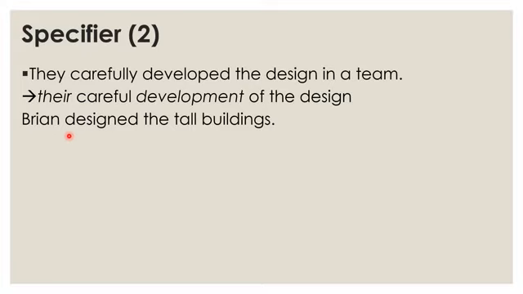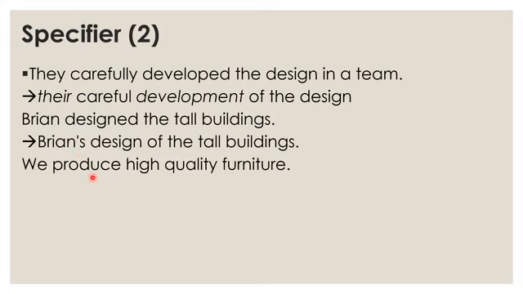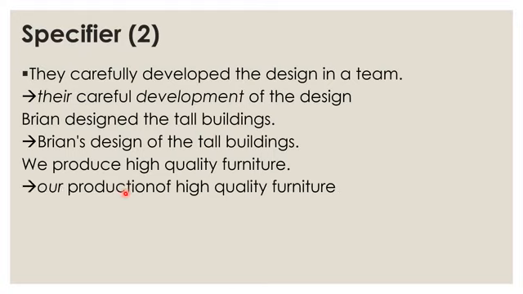Brian designed the tall buildings. So Brian is an architect. Brian designed the tall buildings, and we have Brian's design of the tall buildings. So of the tall buildings is the complement of design, and Brian is the specifier: his design of the tall buildings. Here, another example: we produce high quality furniture. Our production of high quality furniture. So this is the production of high quality furniture, and whose production is it? That's ours. So this one is specific enough to function as the specifier of production.